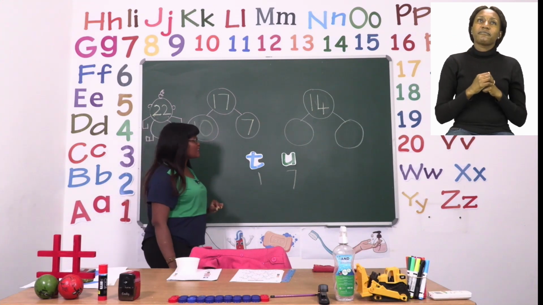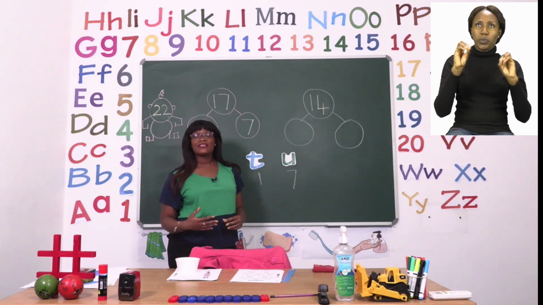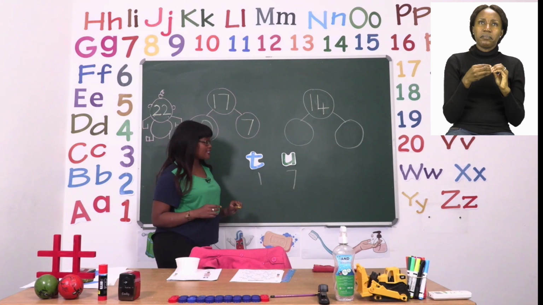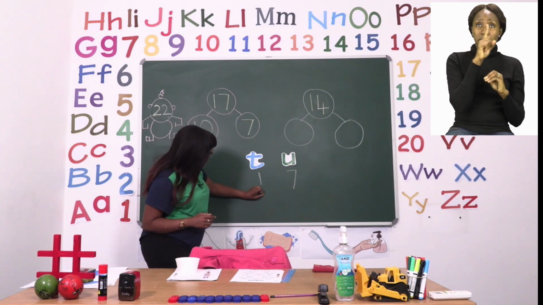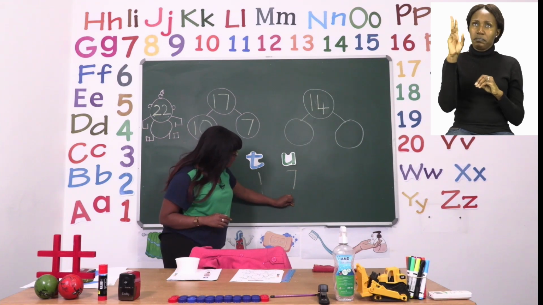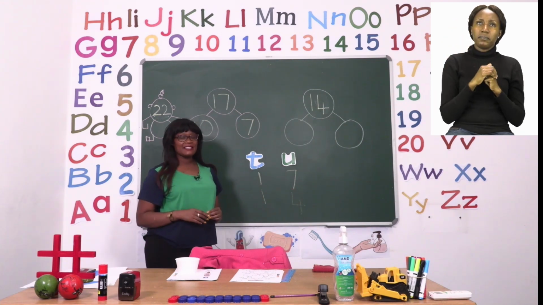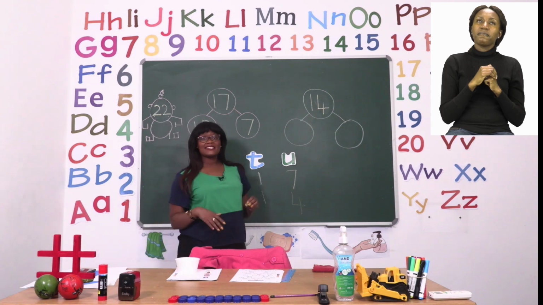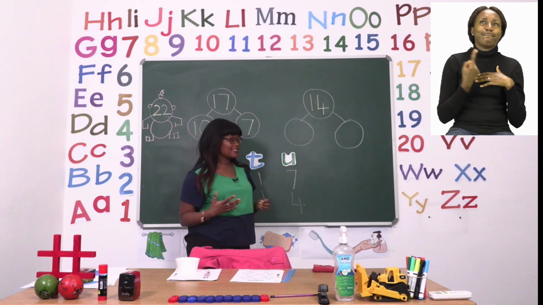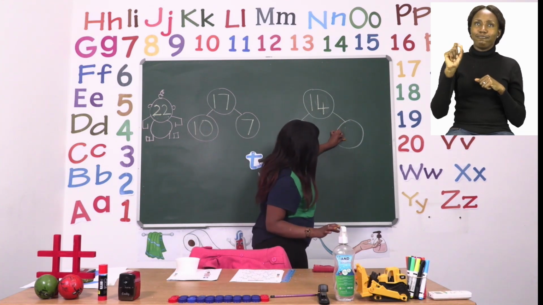Now, in the case where there is no number here, we need to break down the number by decomposing. So we know we have the number 14. We're going to start with our 1 under Mr. Tens and then our 4 under Mrs. Units. Now let's start with the easy part. We know that Mrs. Units can stand alone. She likes to sit alone, and so do her friends. So we're going to take 4 and put it in the circle.